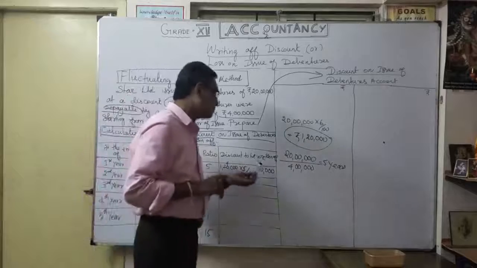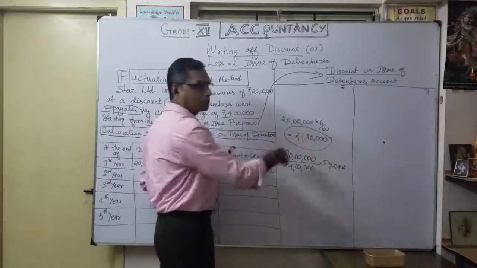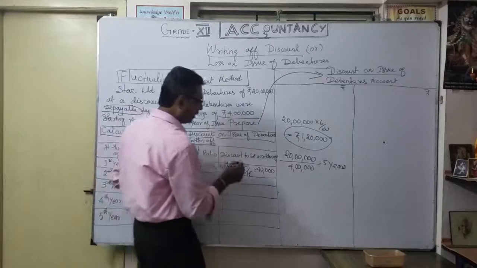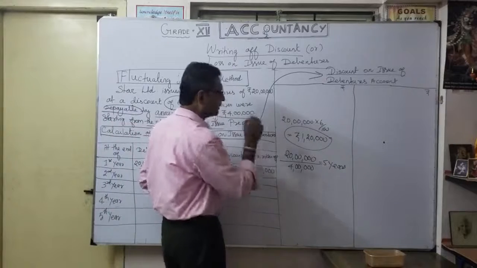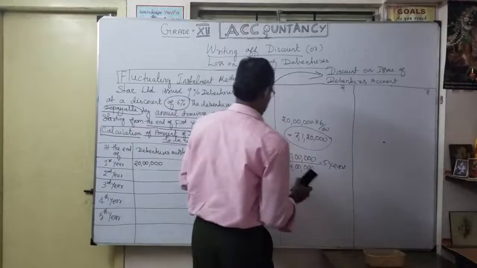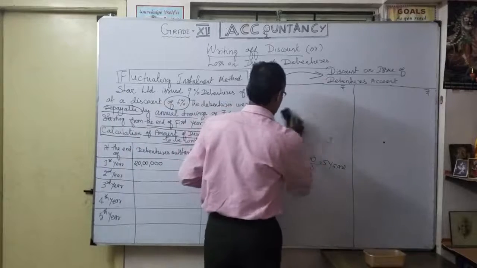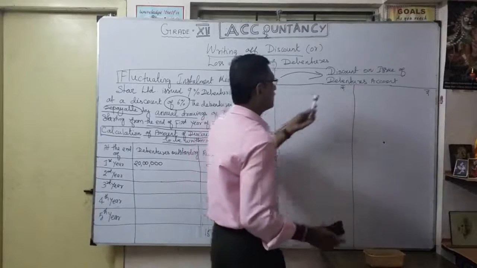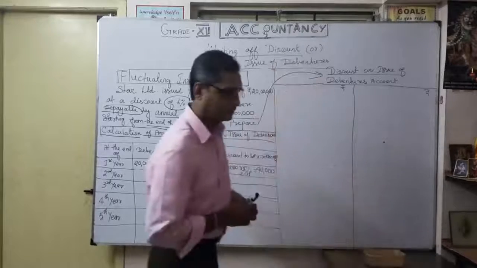Then this is the discount part. How much discount did we calculate? 1,20,000. That 1,20,000, in the first year how much are you going to write off? Only 40,000. Now let's see one by one. So I will clean this here. I hope that you copied this. Now you open simultaneously the discount on issue of debentures account. So what is the entry?